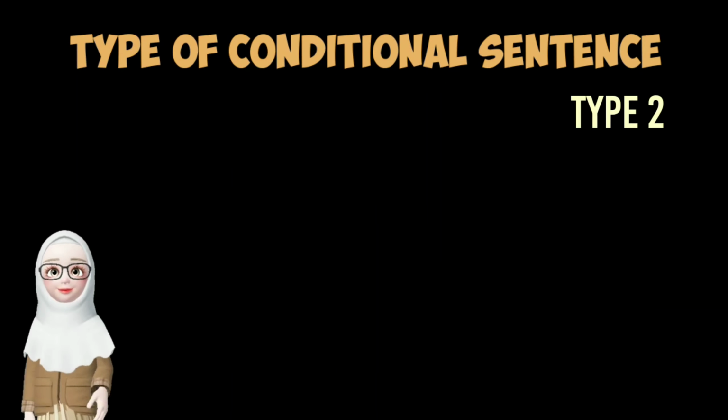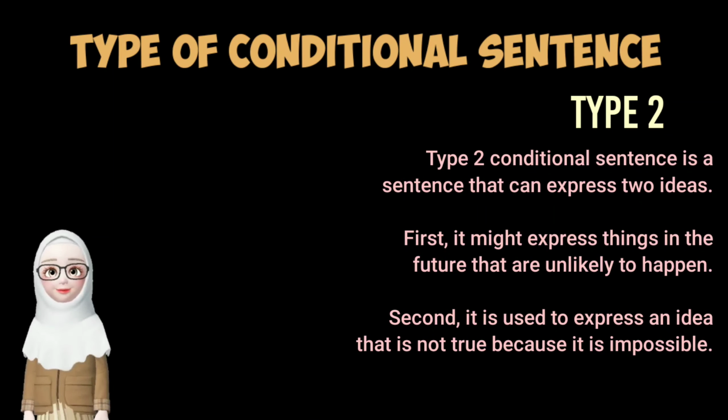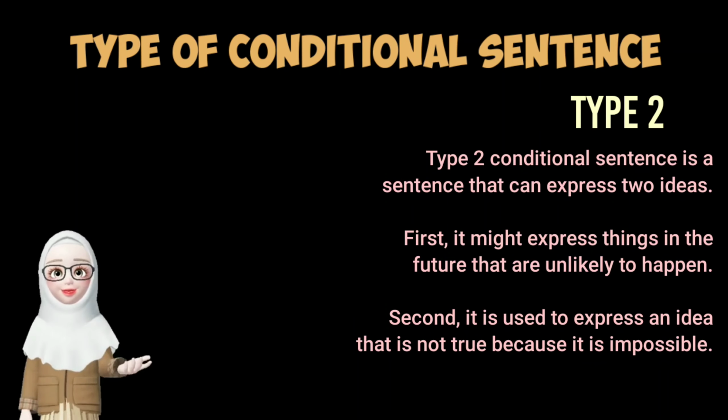The next one is type 2. A second conditional sentence can express two ideas. First, it might express things in the future that are unlikely to happen. Second, it is used to express an idea that is not true because it is impossible. The dependent clause of the second conditional begins with if and uses the past simple tense. The independent clause uses would plus the base form of a verb.